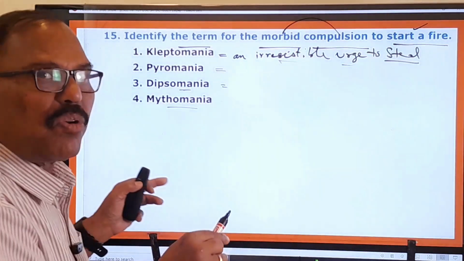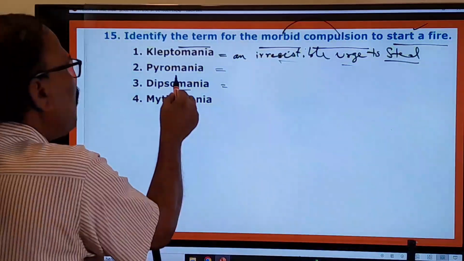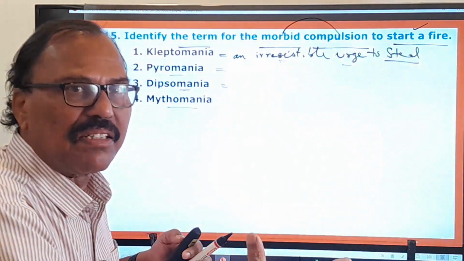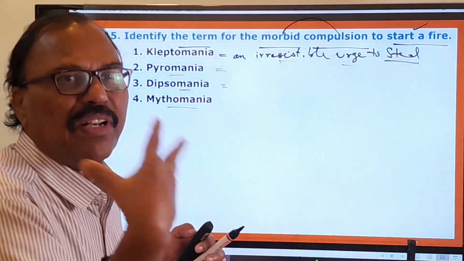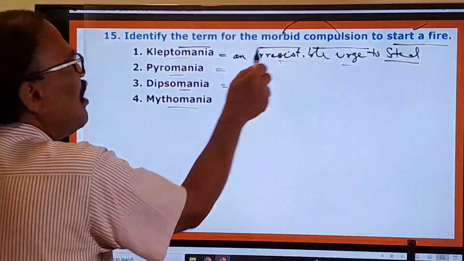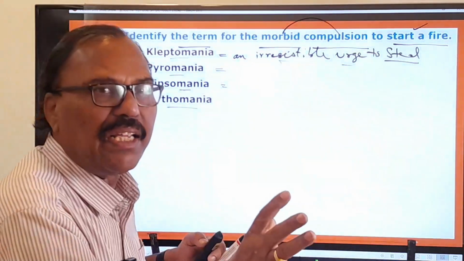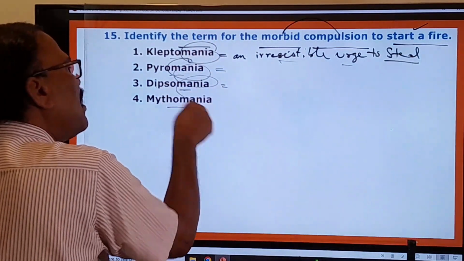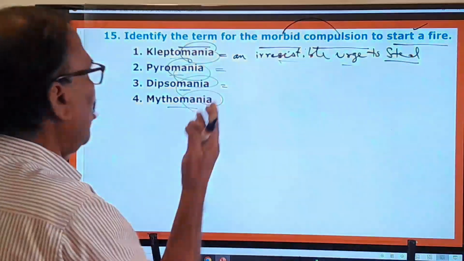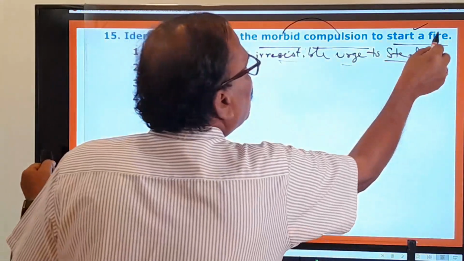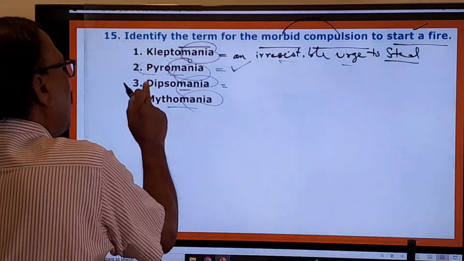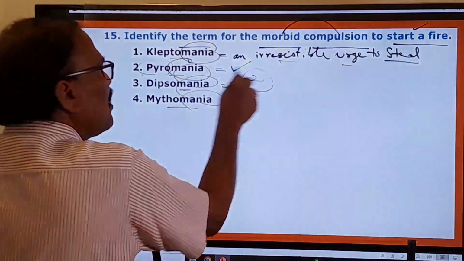Dipsomania means uncontrollable desire for alcohol. And pyromania means a strong desire for lighting fires. Okay, starting fires for pleasure, for happiness. And kleptomania means uncontrollable desire for stealing things. Okay, so these are all manias. Manias means some kind of mental diseases. Okay, and here, morbid compulsion to start a fire, start a fire with pyro. This is the right one. First one, third one, fourth one are wrong. Only the second one is the right one.